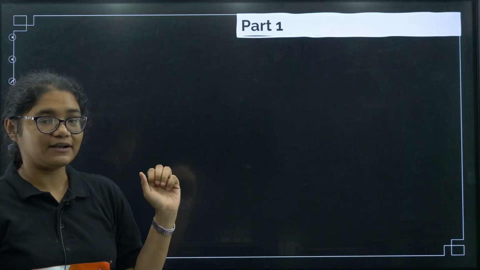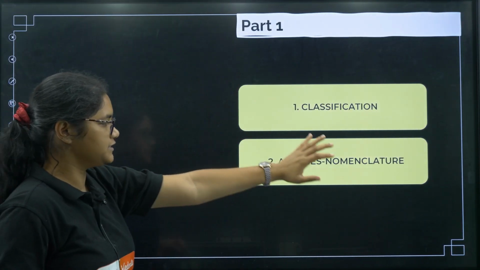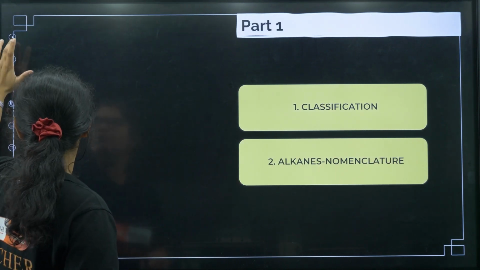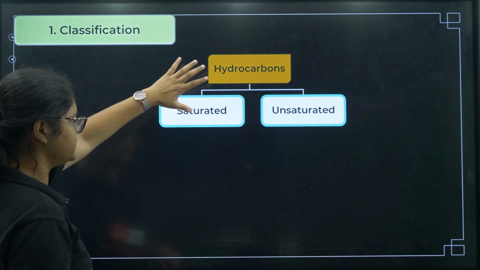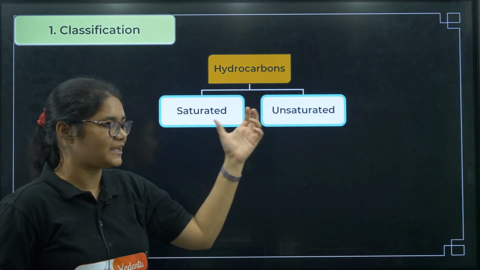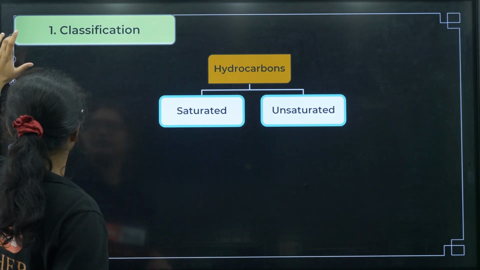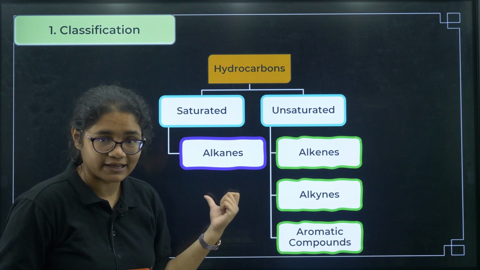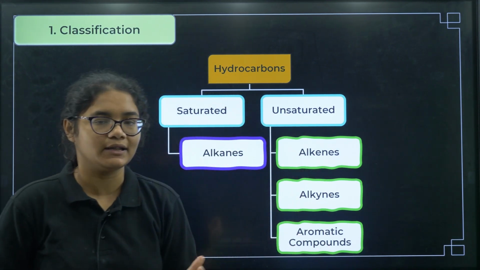So students, the topics we are going to discuss today will be classification and alkanes nomenclature. Okay, so let us start now. If you see the classification, first we have hydrocarbons. Hydrocarbons are of two types, saturated and unsaturated. Now I'll tell you what is saturated and unsaturated, but you should know that saturated hydrocarbons include alkanes and unsaturated includes alkenes, alkynes and aromatic compounds.